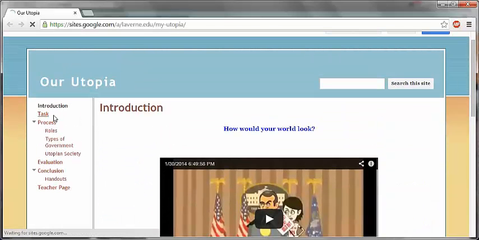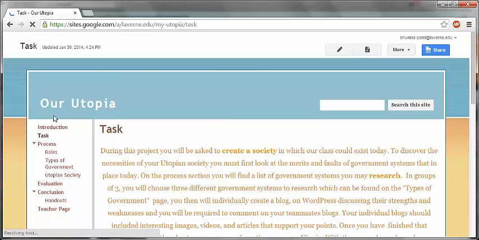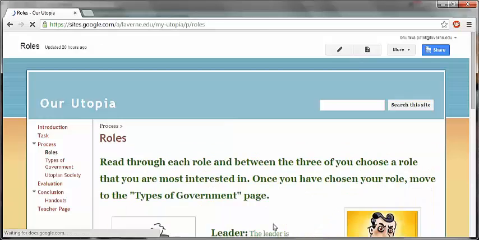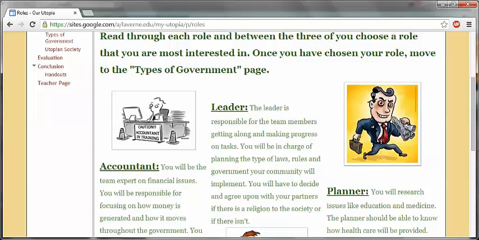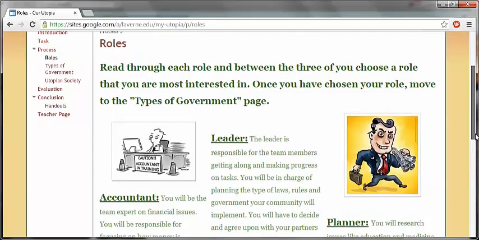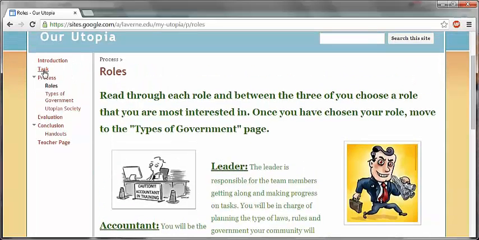Their task is basically to get into groups of 3 and pick a role. There are 3 roles: the leader role, the accountant role, and the planner role. And let's go back to the task page.